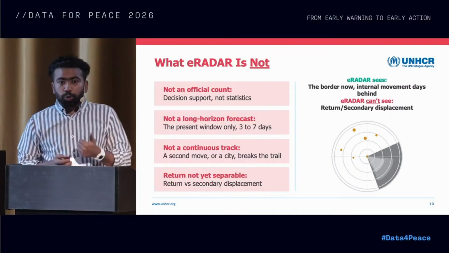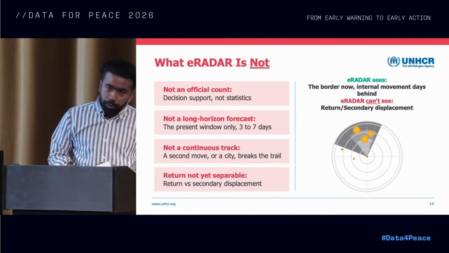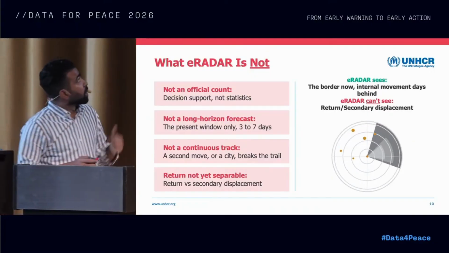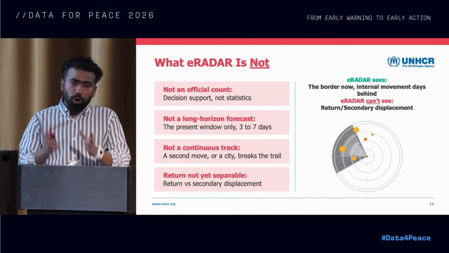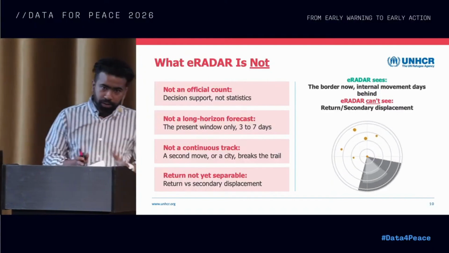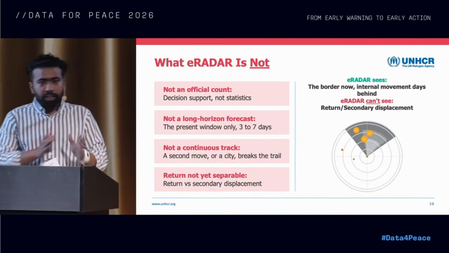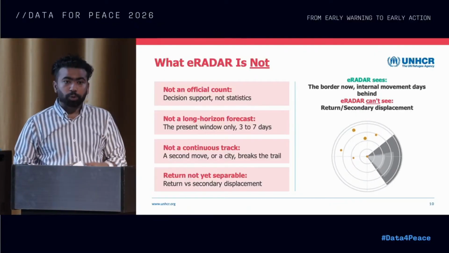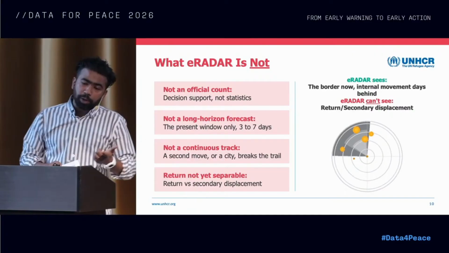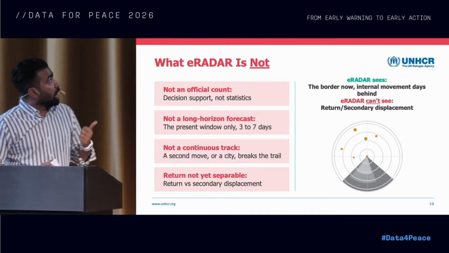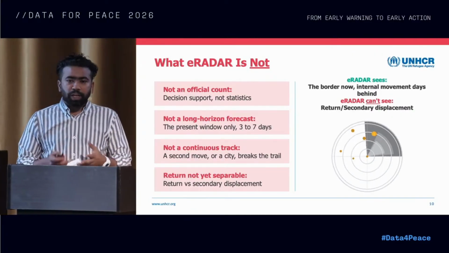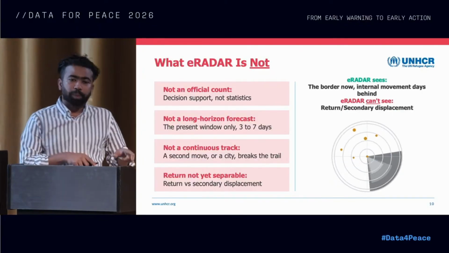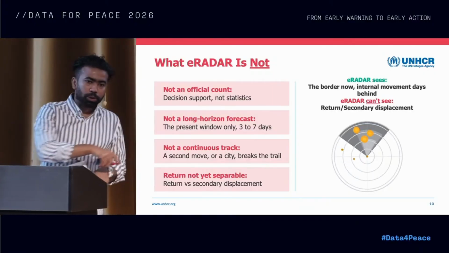First of all, we don't provide statistics because we don't count people. We try to detect the signal, the trajectory of the movement. Second, it doesn't look into the long-term horizon. It looks at 3 to 5 days, 7 days, that is the preset window that we look into. And it is not a continuous track. So if there is a secondary displacement, we cannot see this. And also, sometimes we cannot detect the return because the system considers it as a new movement happening toward the origin location.